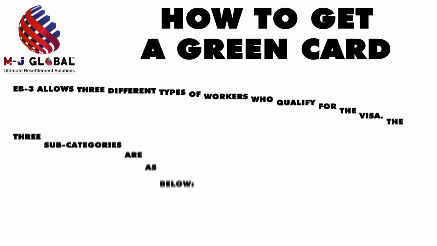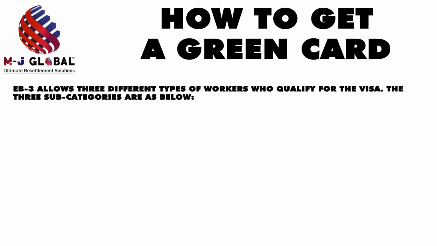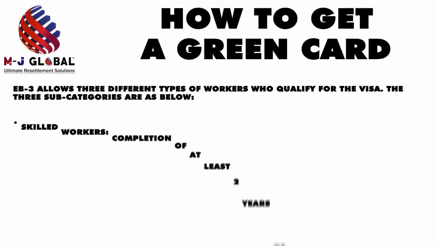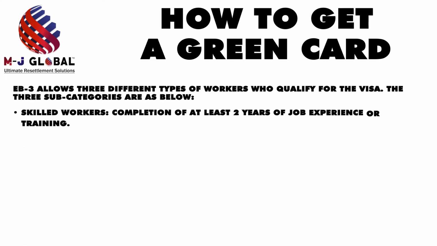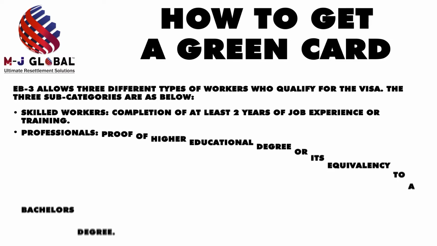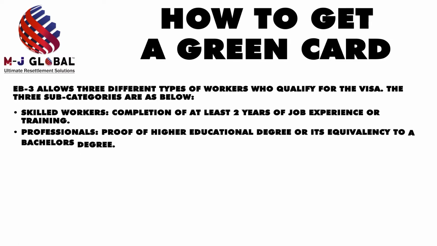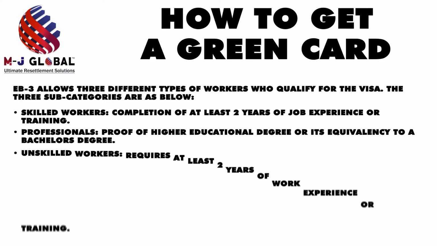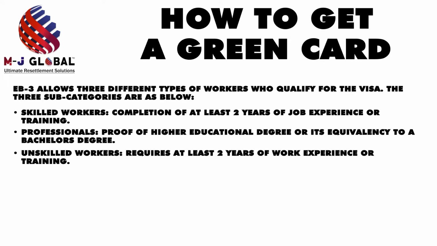EB-3 allows 3 different types of workers who qualify for the visa. The 3 subcategories are as below. Skilled workers: completion of at least 2 years of job experience or training. Professionals: proof of a high educational degree or its equivalency to a bachelor's degree. Unskilled workers: requires at least 2 years of work experience or training.